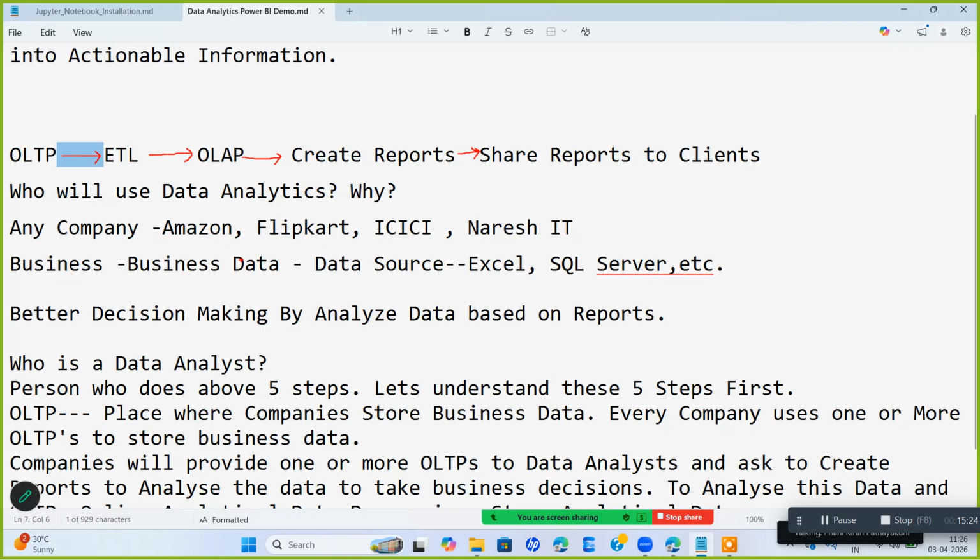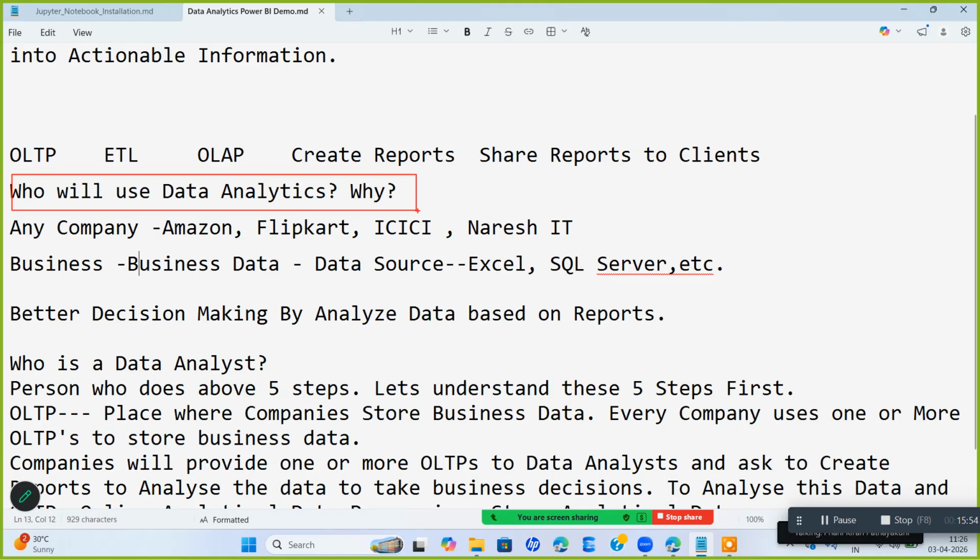Now, who will do data analytics? Who will use data analytics and why? There are companies like Amazon, Flipkart, ICICI Bank, any company, like training institutes like Naresh IT or whatever. You have Analytics Benchmark, you have Ghana Institute. So multiple institutes are there in Ameerpet. All of them, ICICI Bank, Flipkart, Amazon, everybody needs business data, client data.